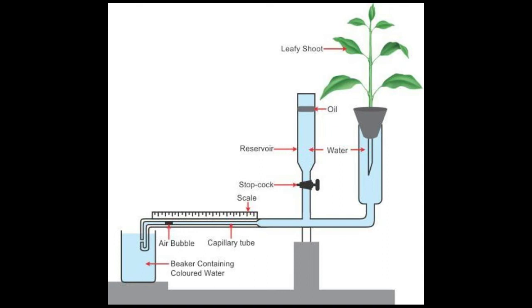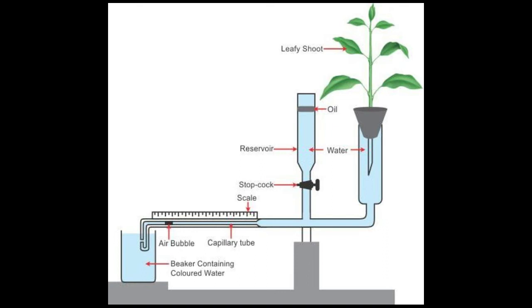Now, as transpiration proceeds, that is the loss of water from the twig, a suction force is set up which pulls the water from the beaker and the bubble in the capillary tube moves along. The readings on the capillary tube would give the volume of water lost in a given time.